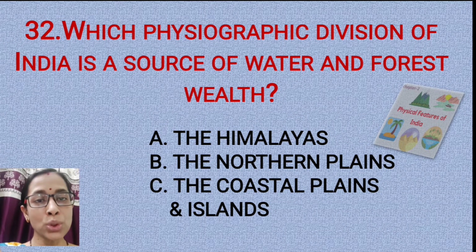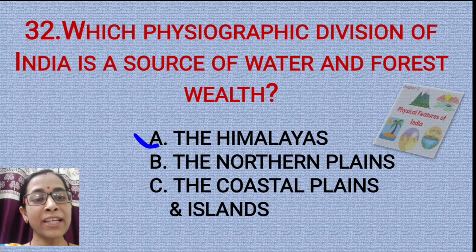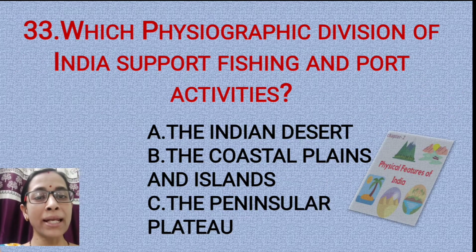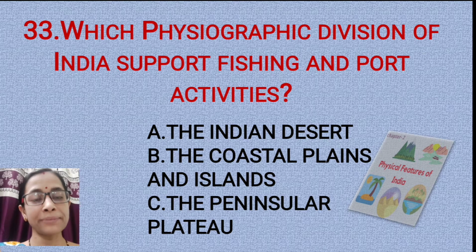Question number 32. Which physiographic division of India is a source of water and forest wealth? Is it the Himalayas? Is it the northern plains? Is it the coastal plains and islands? The correct answer is option A, the Himalayas.